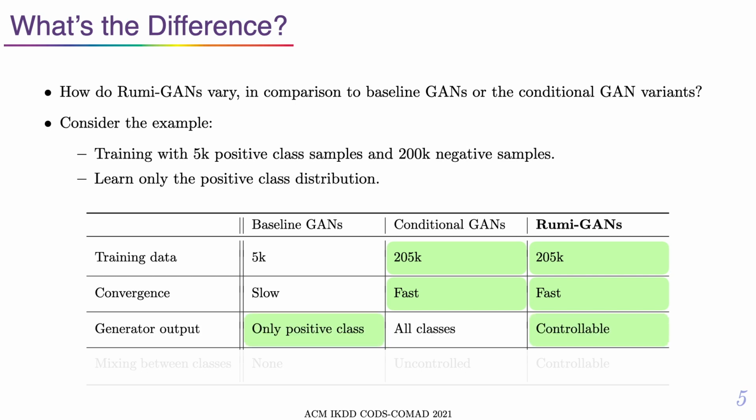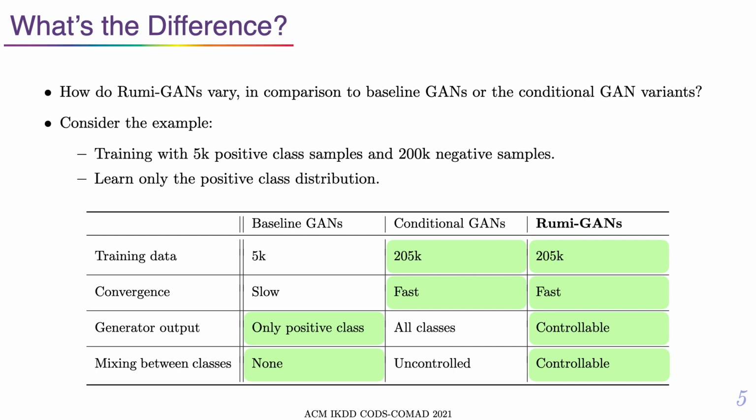But when it comes to target data generation, the base GANs, which have seen only the positive data, can generate purely desired class images. The conditional GANs can generate data from any class based on the label input. We show that the Rumi GANs can be trained to generate a weighted mixture of these two classes, where we control the weights. This forms a trade-off between the performance of the baseline GANs and that of the conditional variants.